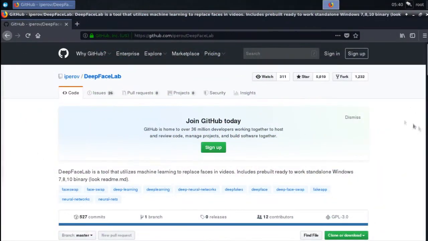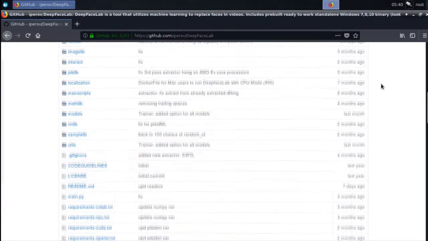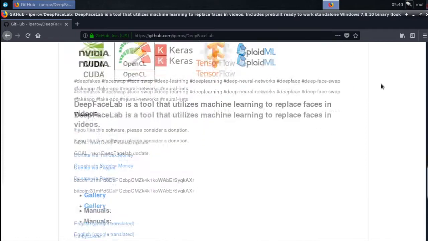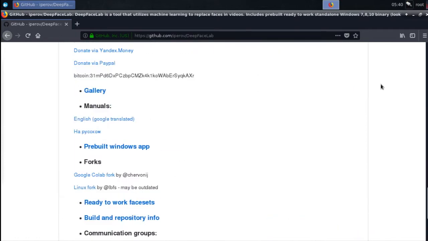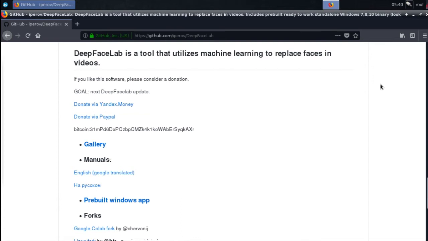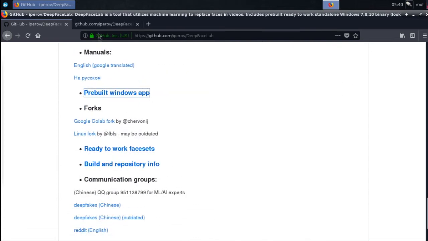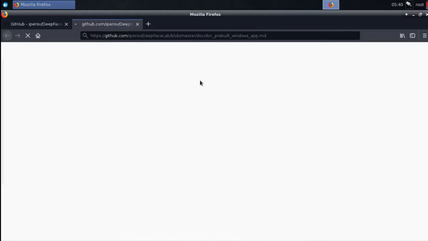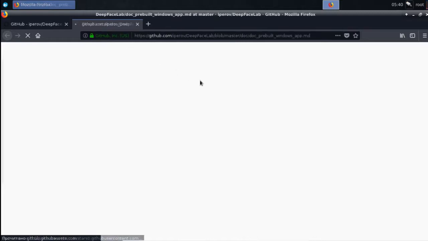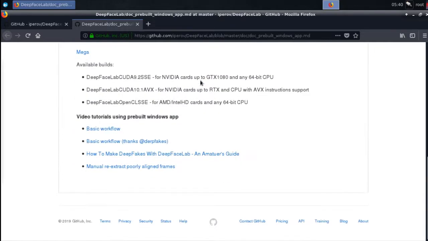So on GitHub, we can easily find the repositories of the DeepFaceLab project. The neural network itself is written in Python and has forks for Windows and Linux systems. I will show the work on the Linux system, but Windows users need not be upset. Everything looks the same on their system.